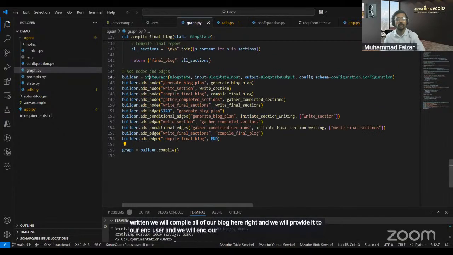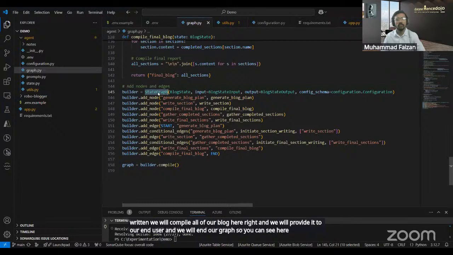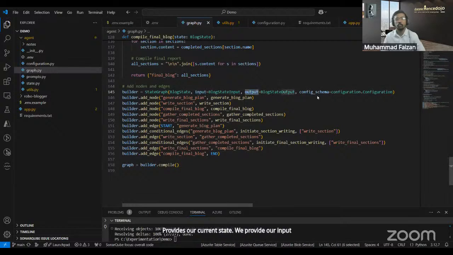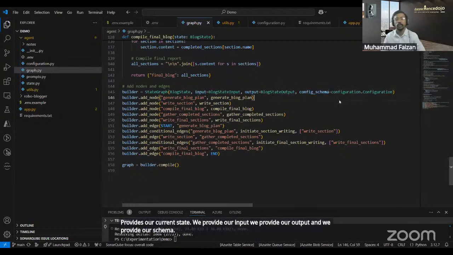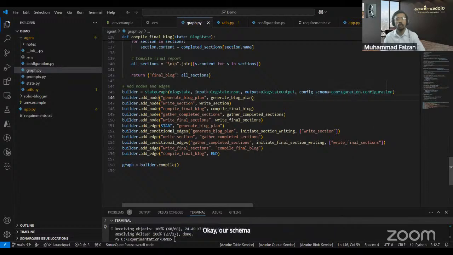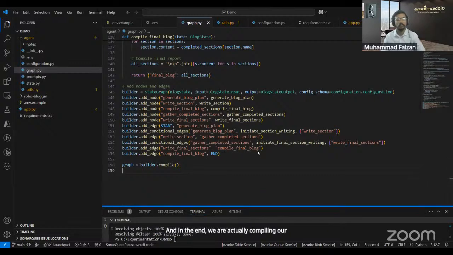So you can see here, it all starts from the state graph here. We provide our current state, we provide our input, we provide our output, and we provide our schema. Okay. Our schema will define what should be the format of our blog, right? And in the end, we are actually compiling our whole blog.